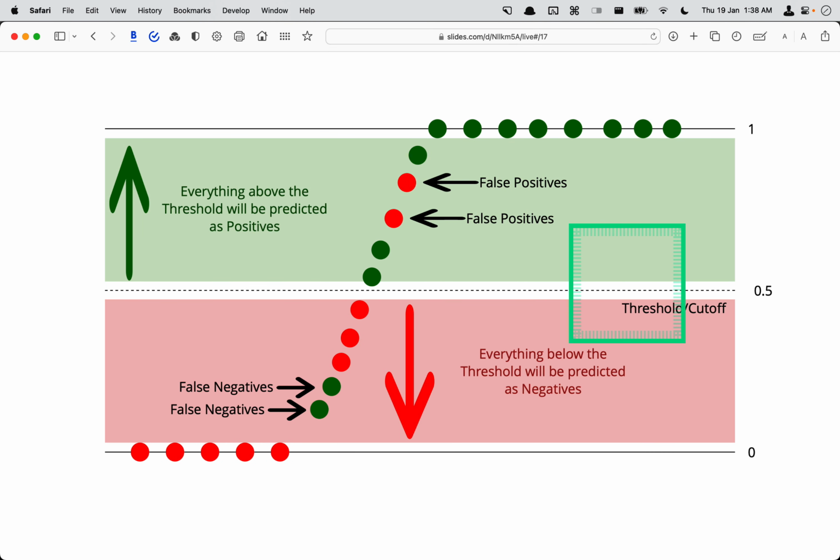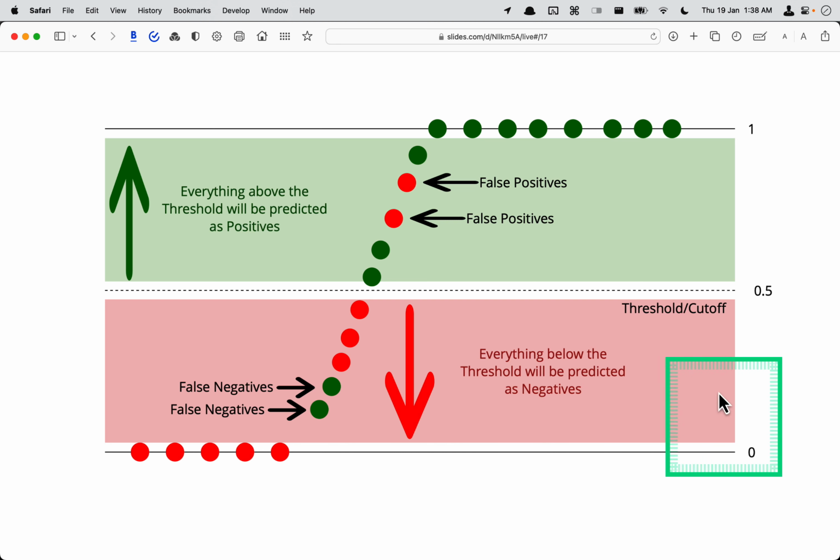Okay, now I'll try to explain the cutoff, the threshold cutoff for the ROC. The default threshold, for example, is 0.5. This is the line, and this line can move up or down. It can be at 0, it can be at 1, or it can be somewhere in between.